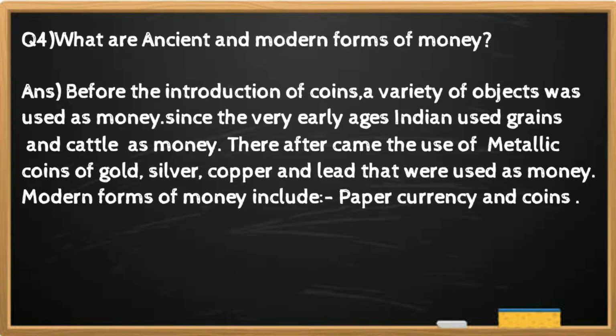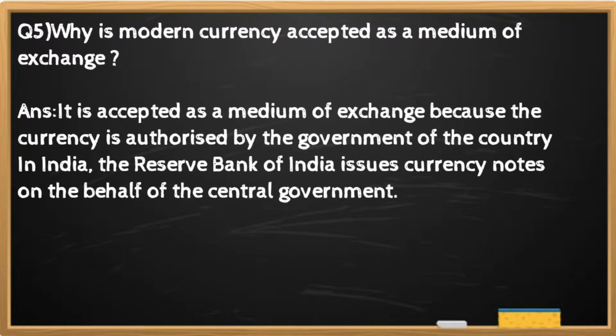And the answer is before the introduction of coins, a variety of objects was used as money. Since the very early ages, India used grains and cattle as money. Thereafter came the use of metallic coins of gold, silver, copper, and lead that were used as money. Modern forms of money include paper currency and coins. Question number 5. Why is modern currency accepted as a medium of exchange?